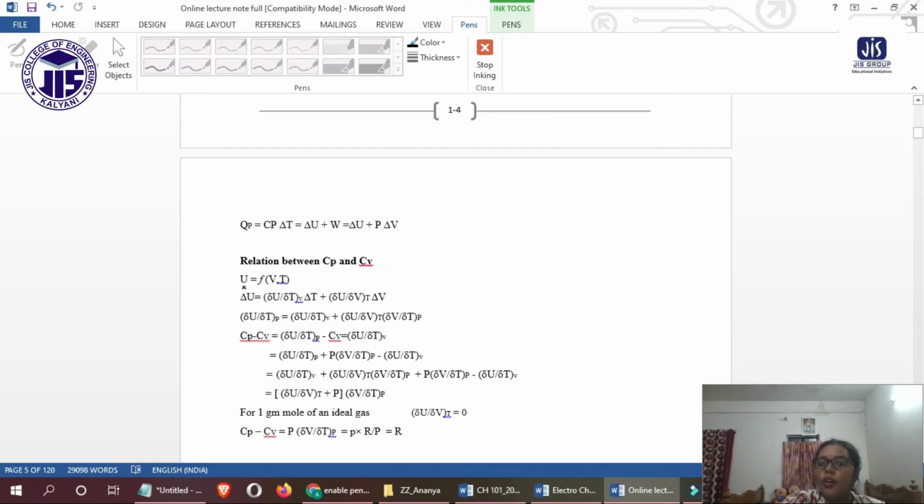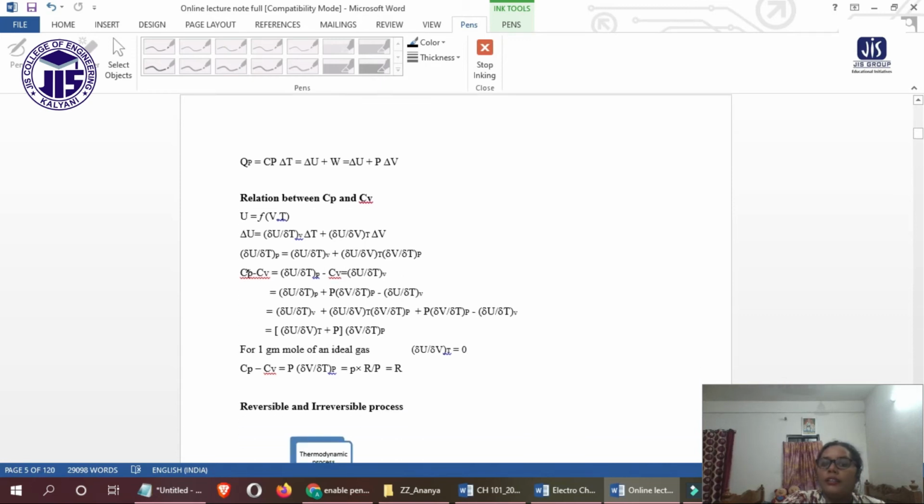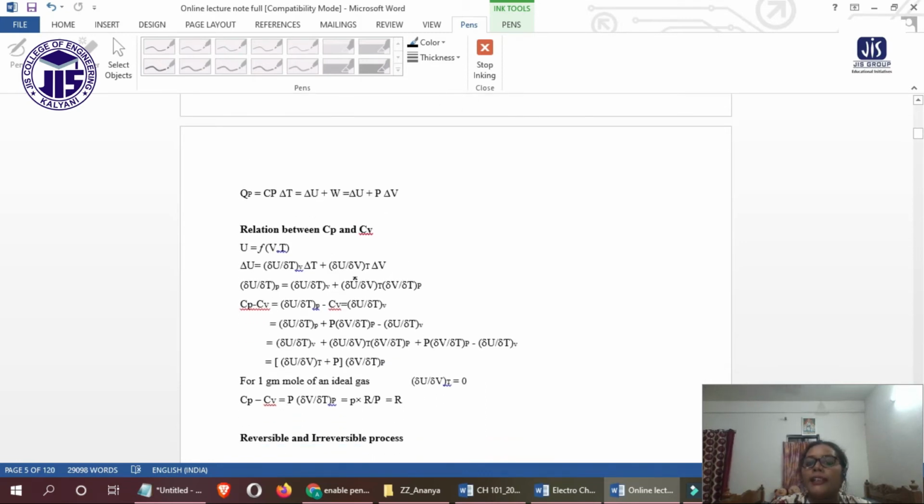So we know internal energy is a function of V and T. So if we consider del E, that is equal to del U by del T at constant volume, delta T, plus del U by del V at constant temperature, delta V. Now del U by del T at P equals del U by del T at constant volume plus del U by del V at constant temperature into del V by del T at constant pressure.